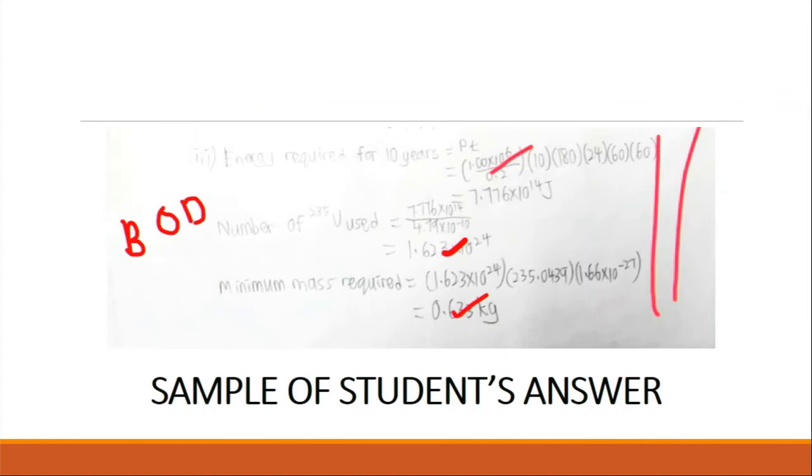The formula is given by the student, E equals PT. I'm giving all the correct marks for the second and third marks, but I wrote there BOD. What is meant by BOD? Benefit of doubt. It means that this student gave the wrong calculation, but the physics concept is there. Remember, I told you in our earlier discussion, in physics we are really concerned with the physics concept. The physics concept is our main priority in STPM.